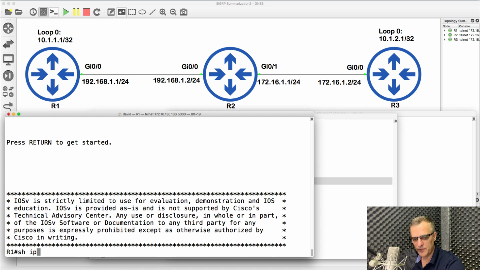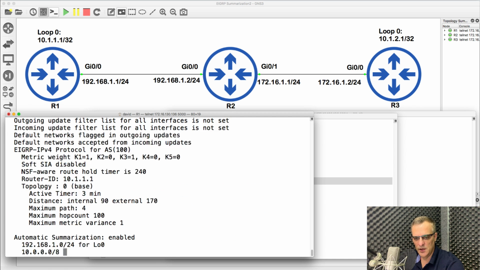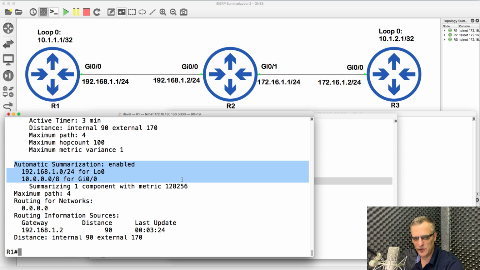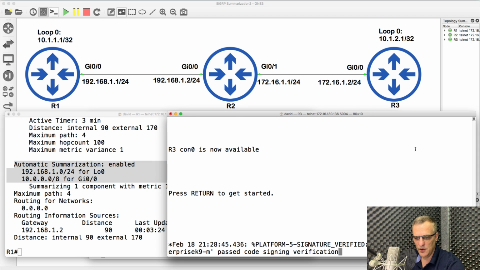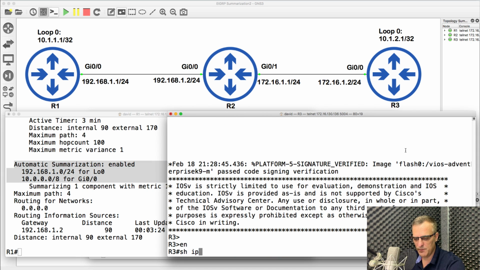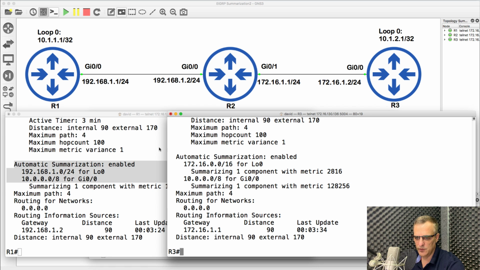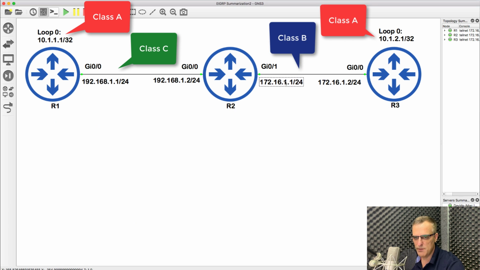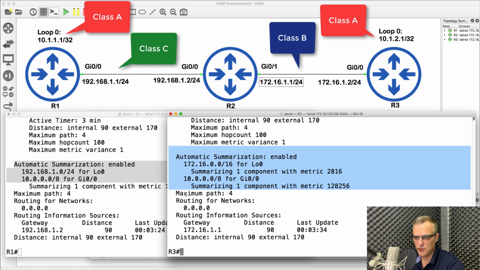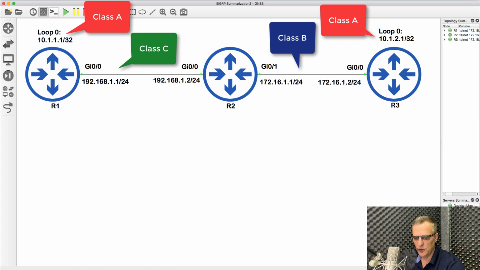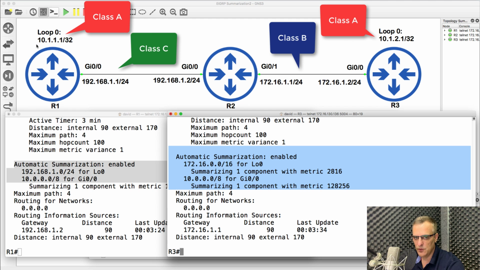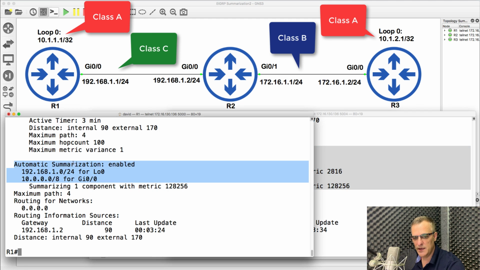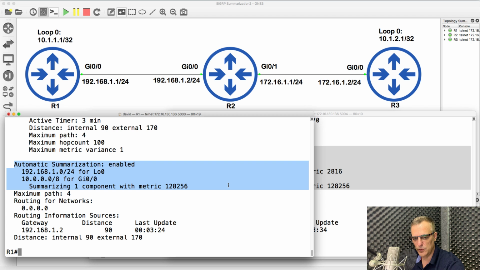On router 1, however, show IP protocols. Scrolling down, automatic summarization has been enabled. Over here, router 3, show IP protocols. Notice automatic summarization has been enabled. This is a class A network, this is a class C network, class B, class A. The routers are doing automatic summarization across classful boundaries in this network. So because we've gone from A to B or A to C, there's automatic summarization across the classful boundary.